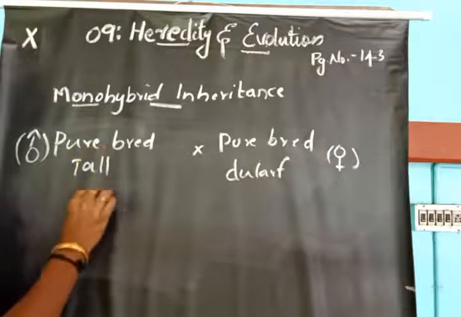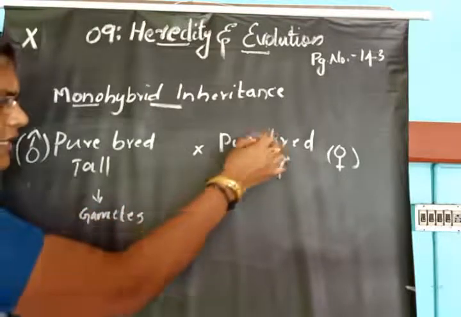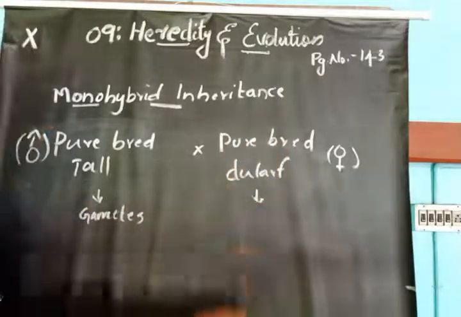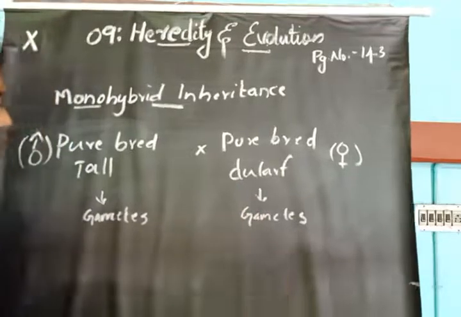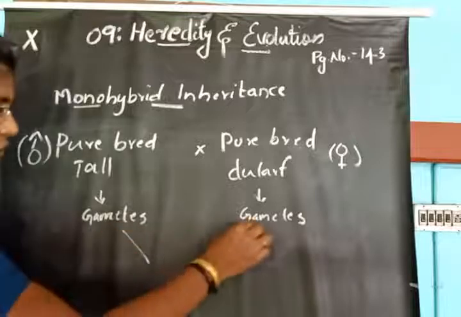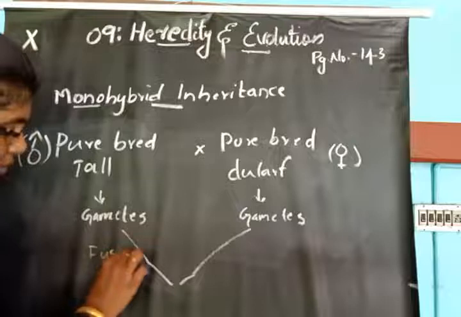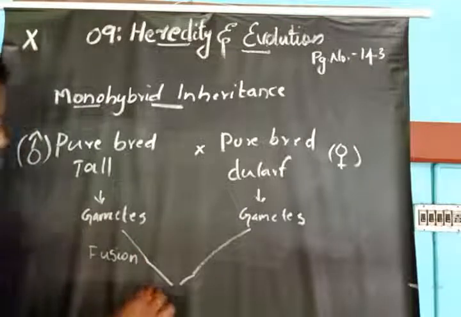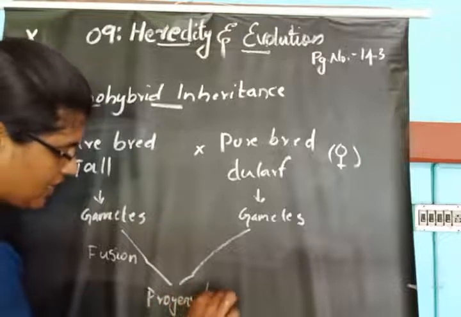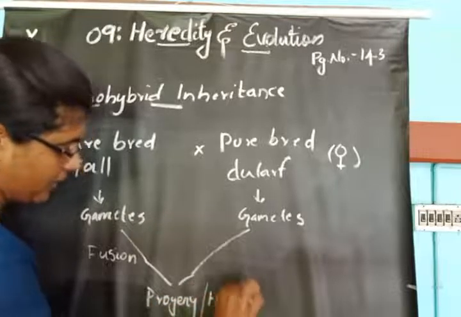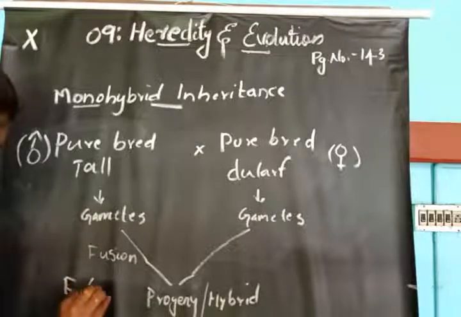These tall plants produce gametes and these pure breed dwarf plants produce gametes. These two gametes fuse. Fusion of gametes results in the formation of progeny. That progeny we call a hybrid, and this is the F1 generation.